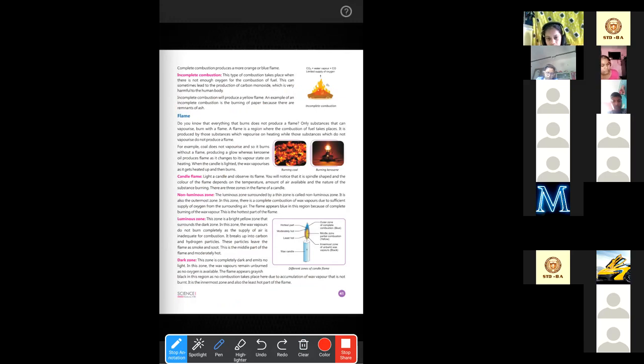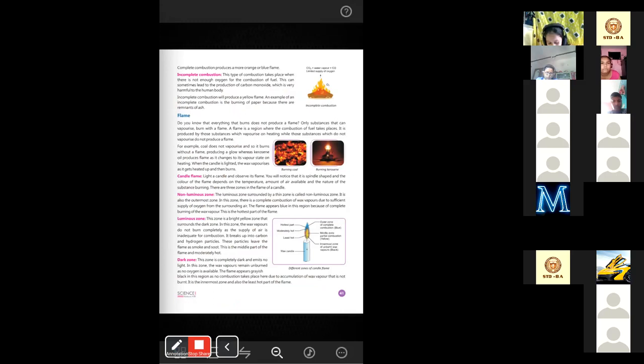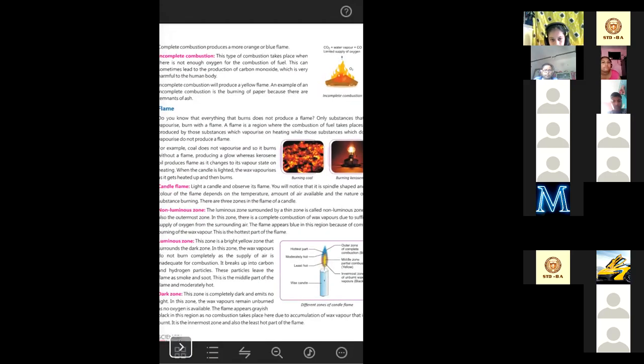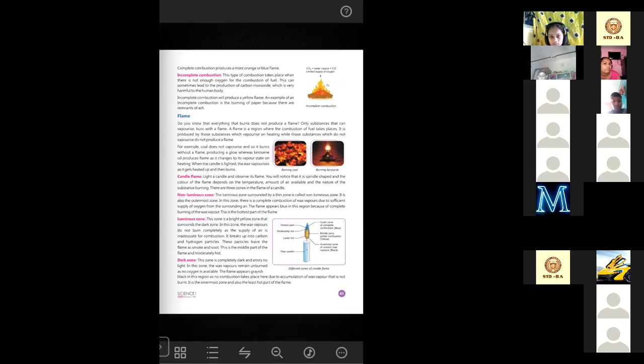Now let's see what is a flame. Do you know that not everything that burns produces a flame? Whenever we burn something, we think that a flame is there. But everything that is burned doesn't produce a flame. So the concept of flame must be cleared.